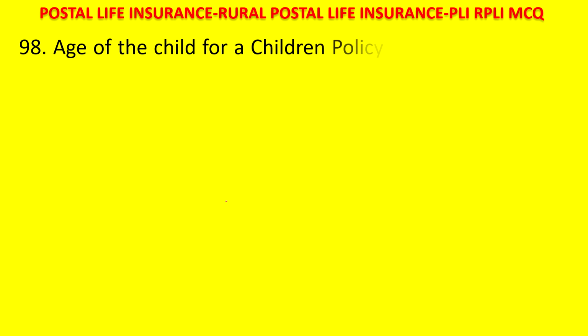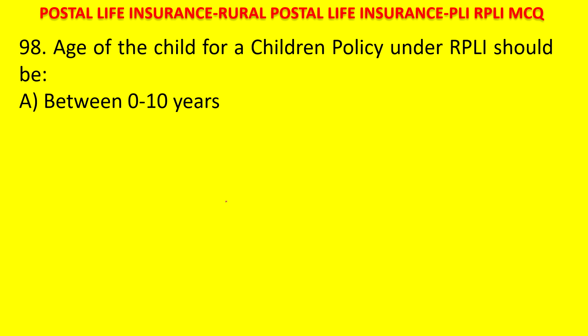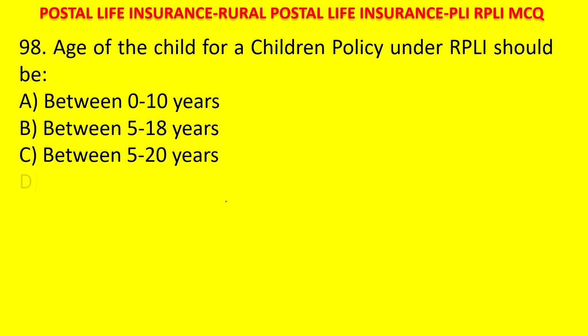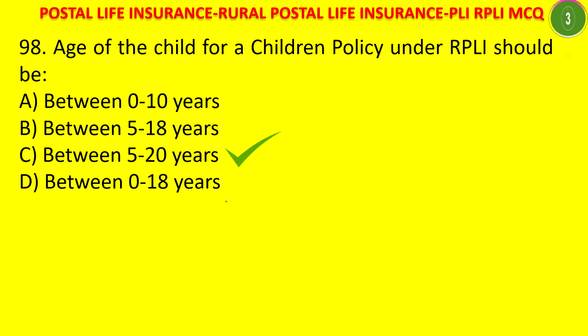Next question. Age of the child for a children policy under RPLI should be between 0 to 10 years, between 5 to 18 years, between 5 to 20 years, between 0 to 18 years. Your time starts now. The answer is between 5 to 20 years. For a child, the age should be between 5 to 20 years.